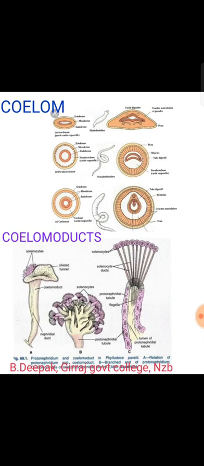First one is the schizocoelom. The coelom developed by the splitting of mesoderm is called the schizocoelom. Example: Annelida, Arthropoda, Mollusca. Okay.